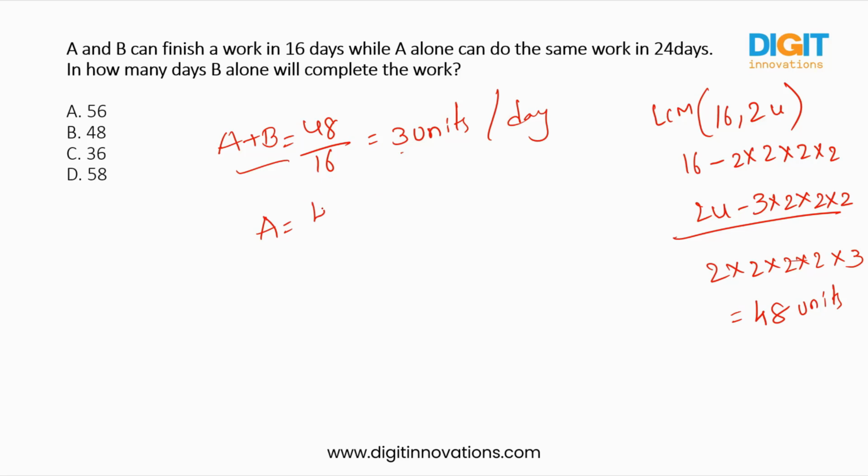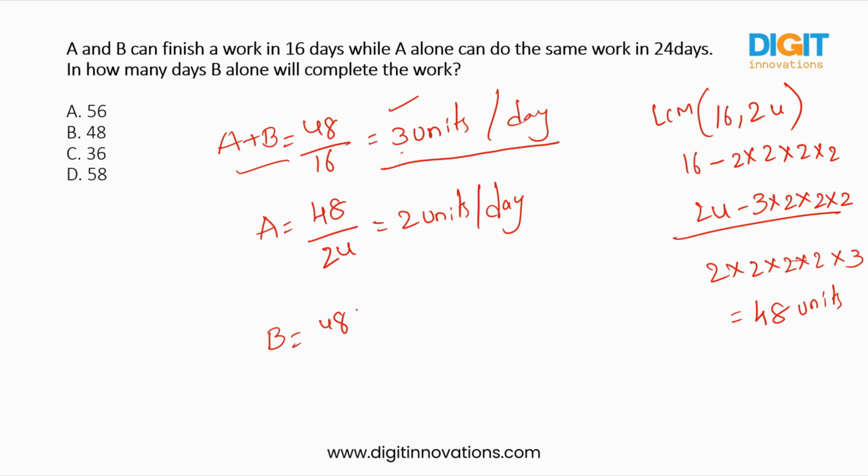Let us find out: 48 by 24, so it is 2 units. A completes 2 units in a single day. Together they complete 3 units in a single day. Of these 3 units, 2 units are done by A and the remaining 1 unit is done by B.